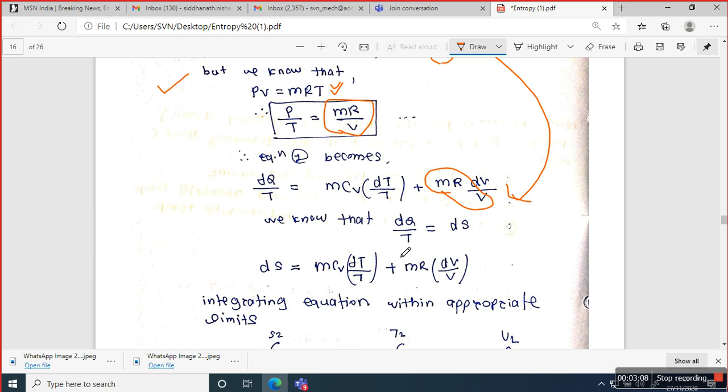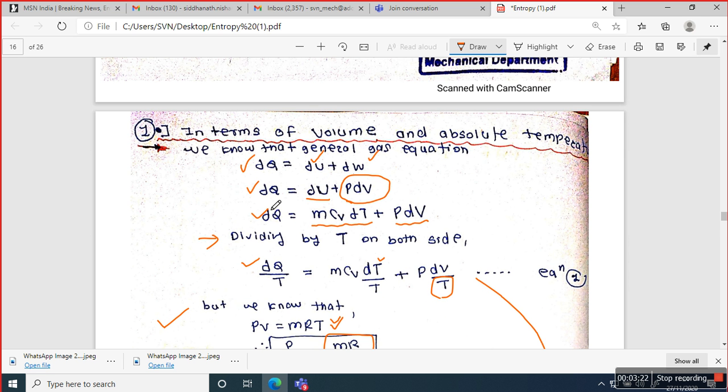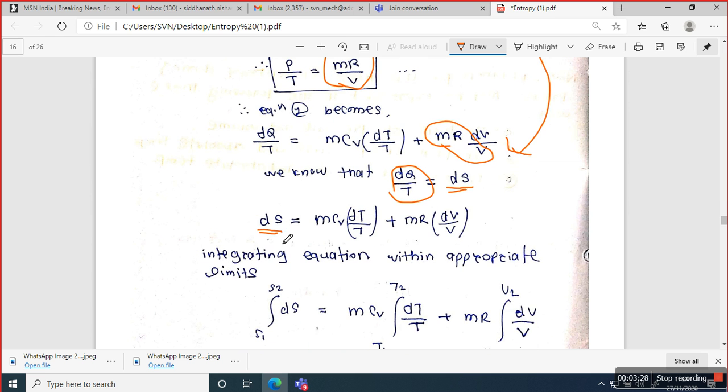And we know from the Clausius inequality that the term dQ by T is the change in entropy. So dQ by T is entropy, and the main target is to form the general equation for entropy. For that purpose I purposefully divided by T on both sides. So this term is the change in entropy: m cv dT by T plus mR dV by V.